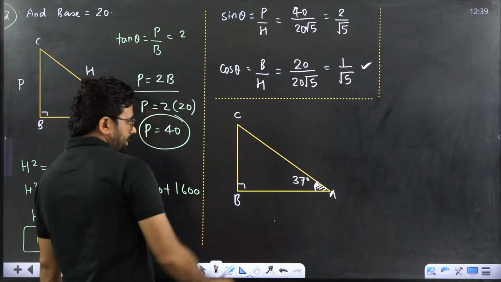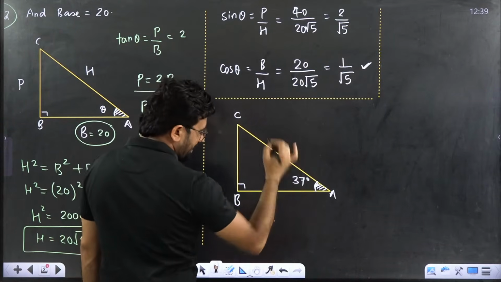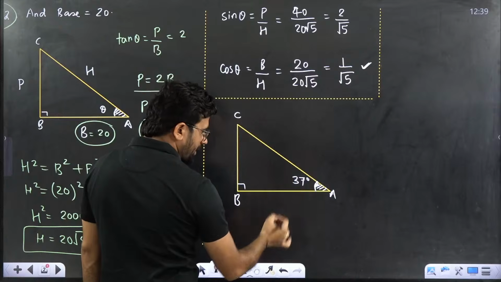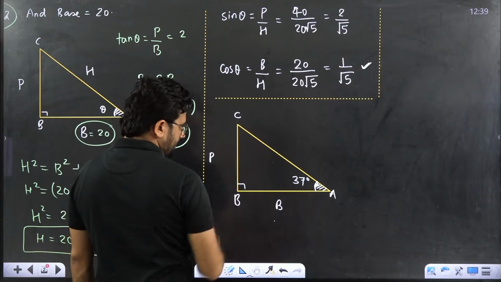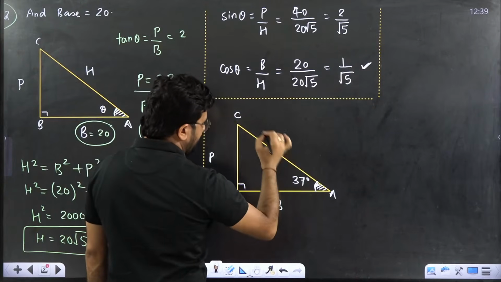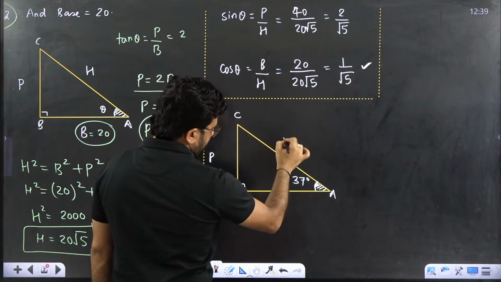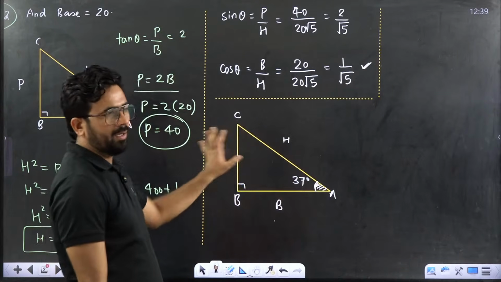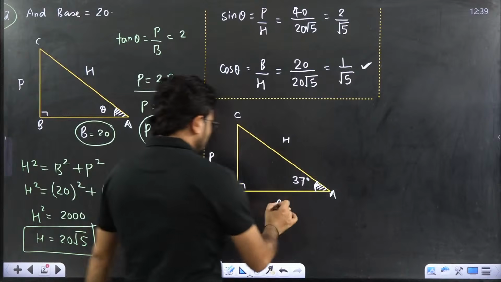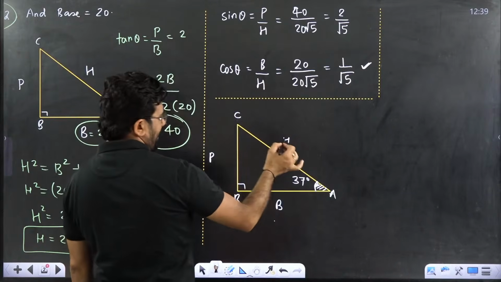Again we know that near to theta, what we call it? Base. Away from theta, we call it perpendicular. And opposite to 90, what we call it? Hypotenuse. This is very simple. Remember this triangle. In this triangle, you have to remember the ratio of base, perpendicular and hypotenuse.